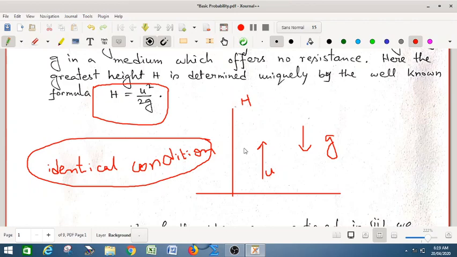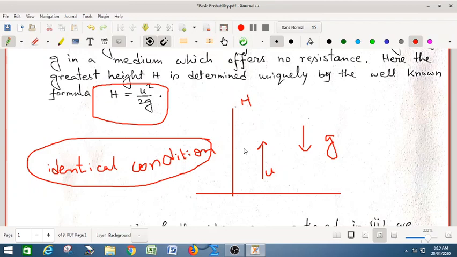But the variations in the values of u in different trials are very small, so that we can neglect such variations, and therefore in spite of such variation we state that the experiment is repeated under identical conditions. So identical conditions mean not exactly identical, but as identical as possible.